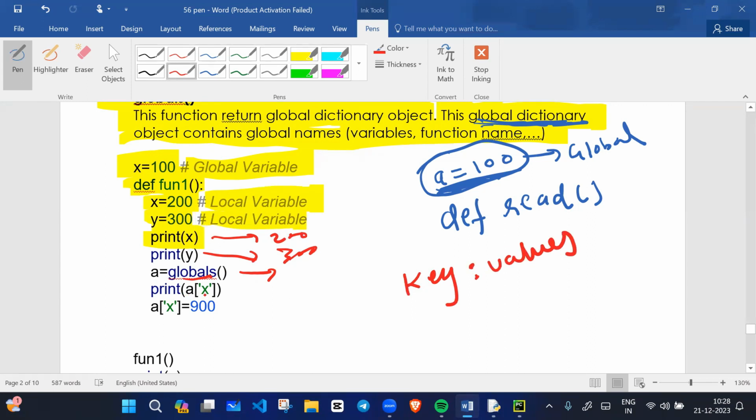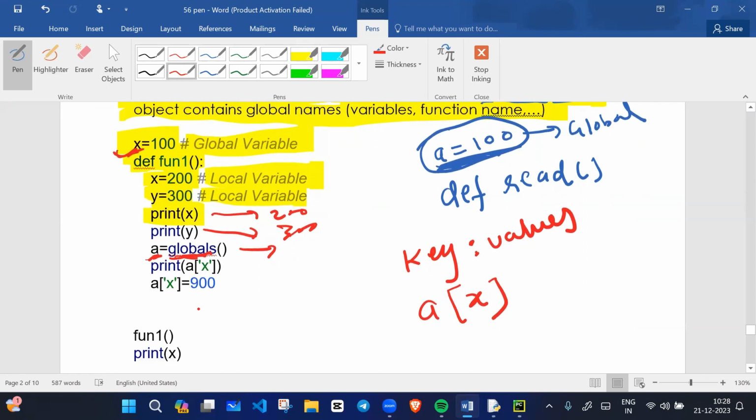If I write a of x, here the global variable is x, so we are fetching a of x. We are taking the reference of global variables inside a. We get the reference of the global dictionary, which contains all the global variables. We got the reference of the global dictionary, and we are saying a of x, and I'm modifying this value to 900.